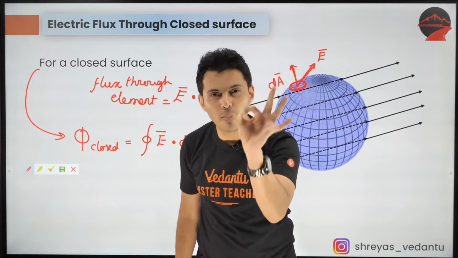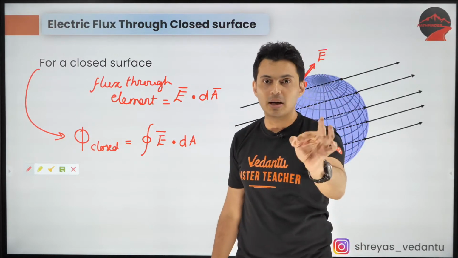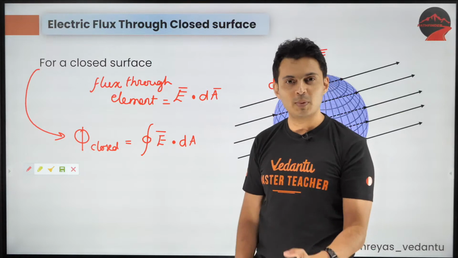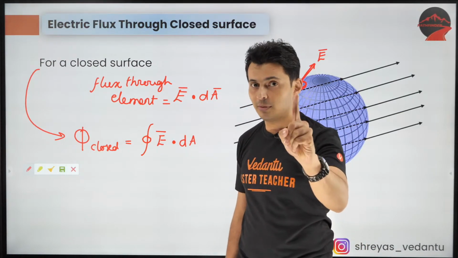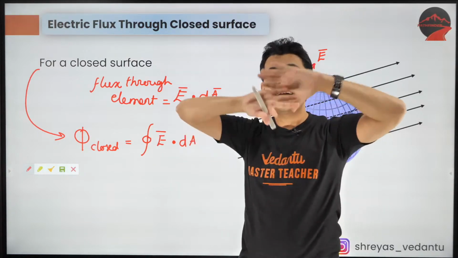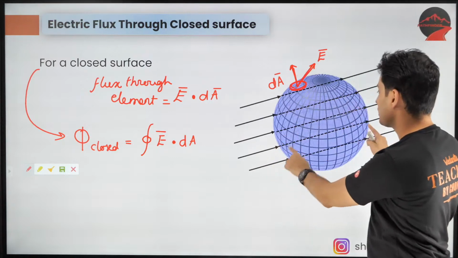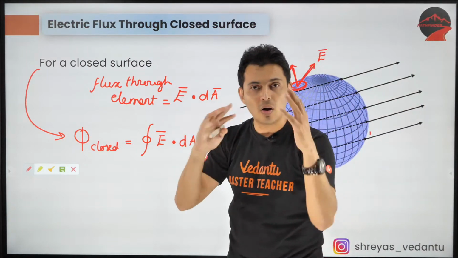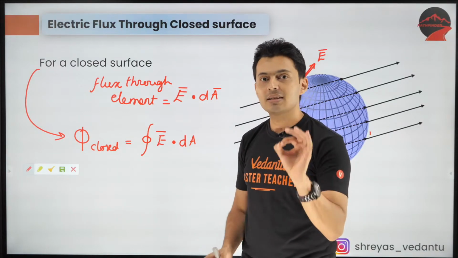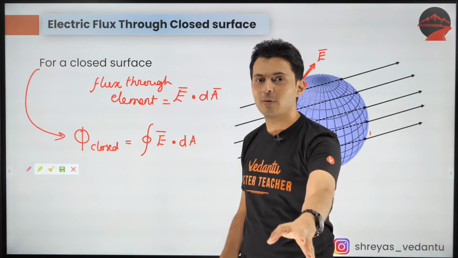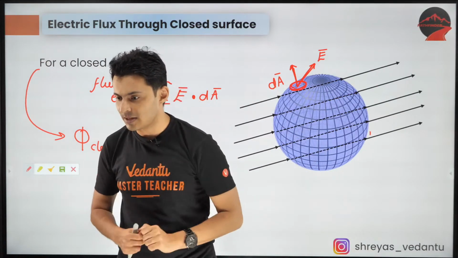That is just symbolic to tell the person who is going to solve the problem, hold on, be careful. You have to integrate for the entire surface. Do not leave any patch over here. You have to cover all the sides, all the surfaces of that figure. That's a symbolic mathematical way of writing this. That's all. I hope this is clear.